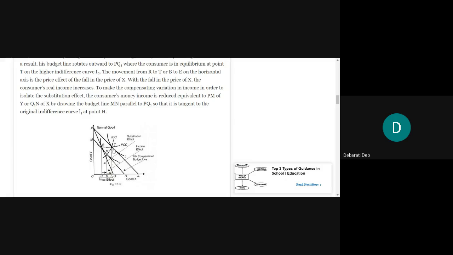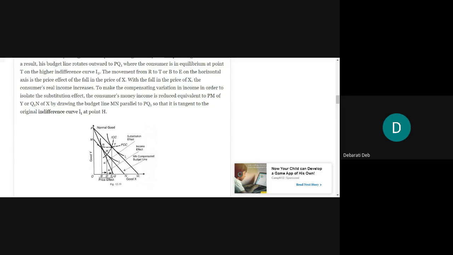If T is the new equilibrium point, then at this point, what is the number of units of good X being consumed? Again, we will draw a perpendicular line from this point on the x-axis, and it will be at the point E. So now, what is the amount of X that will be consumed? It will be OE. Previously, it was OB. Now, it has become OE.